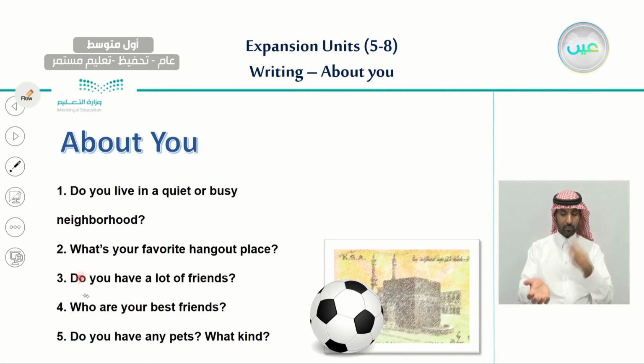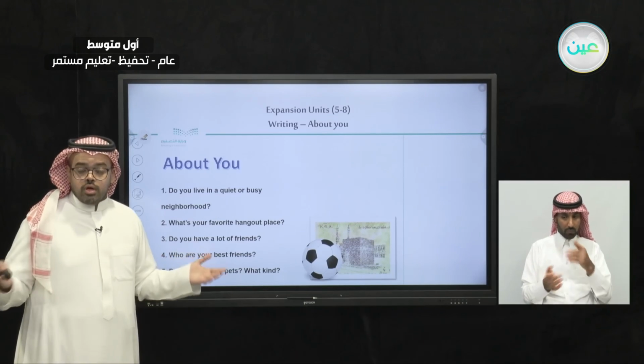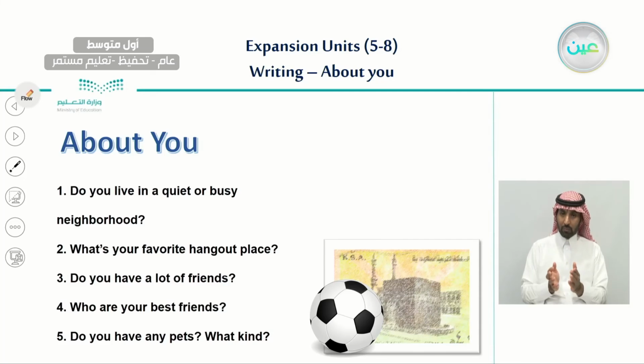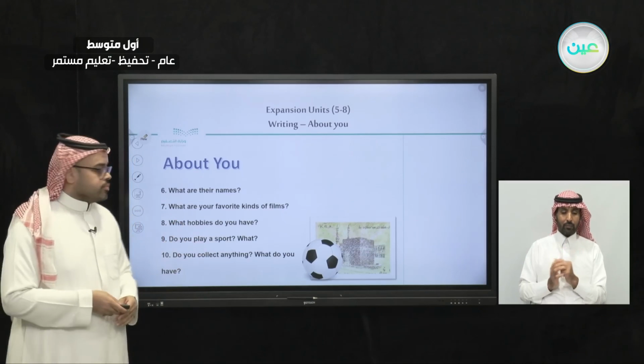Number 3, do you have a lot of friends? This is a yes or no question. Do you have a lot of friends in school maybe, or in your neighborhood, or even among your family? Number 4, who are your best friends? Who are they? What are their names? And also, do you have any pets? If you do, what kind of pets? What kind of animal do you like to raise?